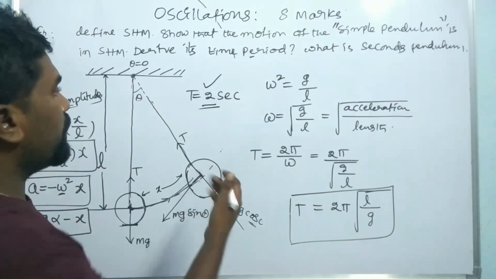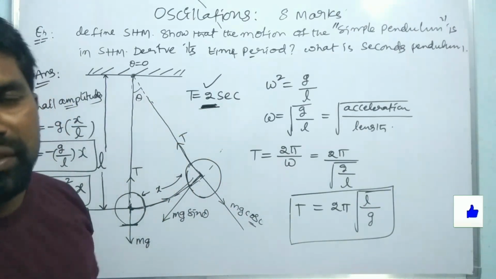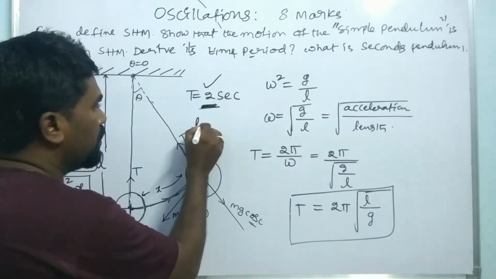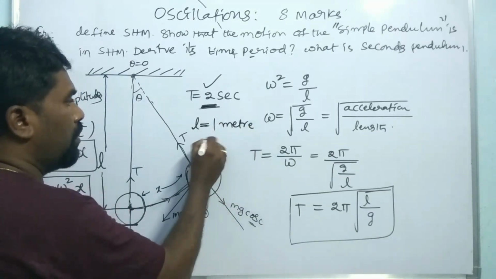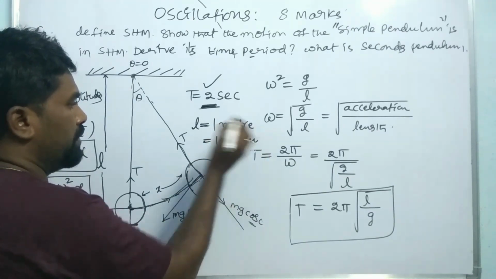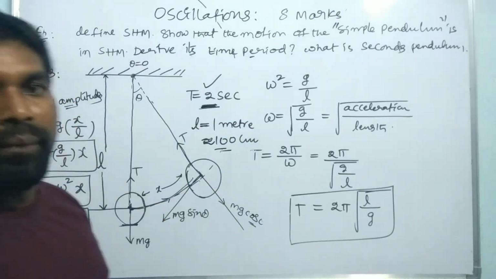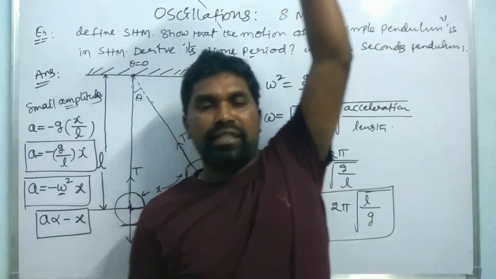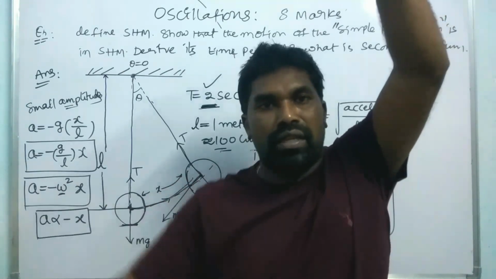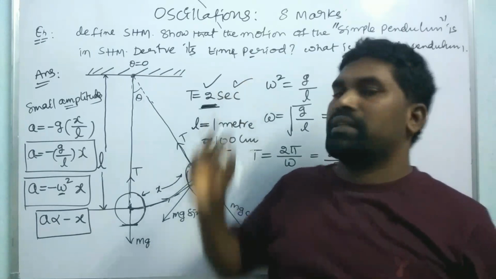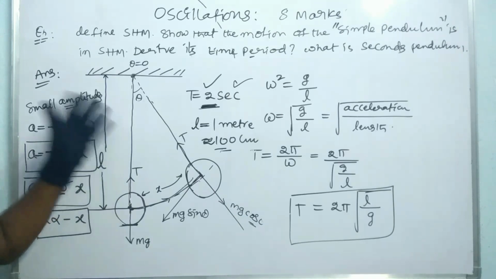So for getting the time period of 2 seconds, how much length does it have? We have to find the length of the seconds pendulum. The length of the seconds pendulum is 1 meter, or 100 centimeter. A pendulum which has 100 centimeter of length takes 2 seconds to complete one oscillation. That is the seconds pendulum. Clear? So this is the clear idea about the simple pendulum.